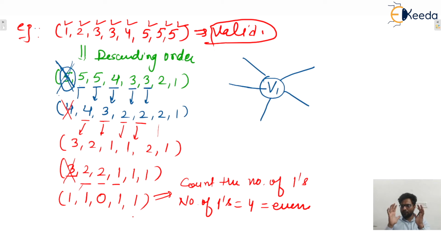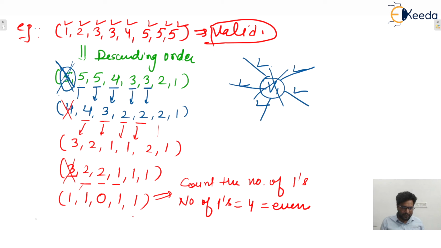Yes or no? Now whenever this V1 is removed, at 5 places degree will be decremented by 1, or not? Yes or no? Because whenever we are going to remove this V1, then all these incident edges will also be removed. If all these incident edges are removed, then for 5 vertices degree will be decremented by 1. Yes or no? Isn't it? So this procedure will continue.